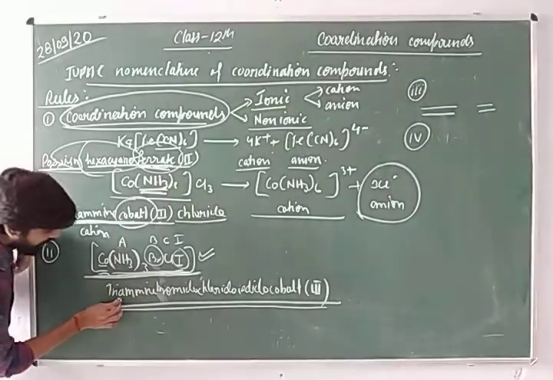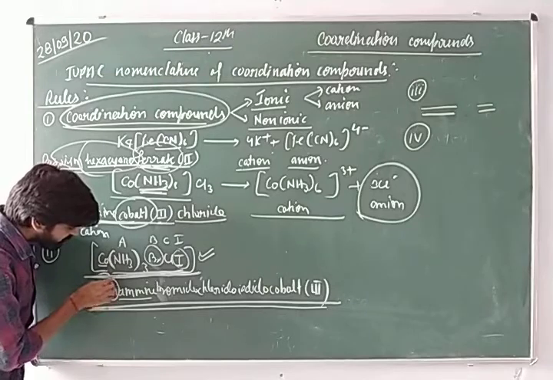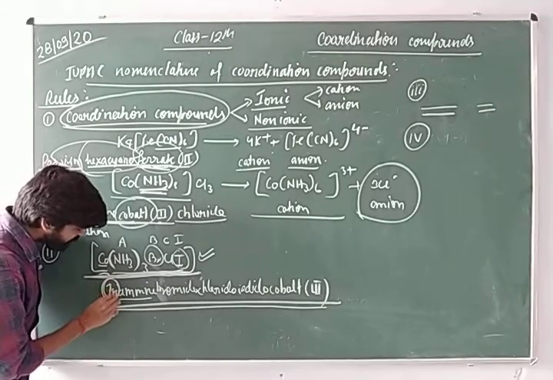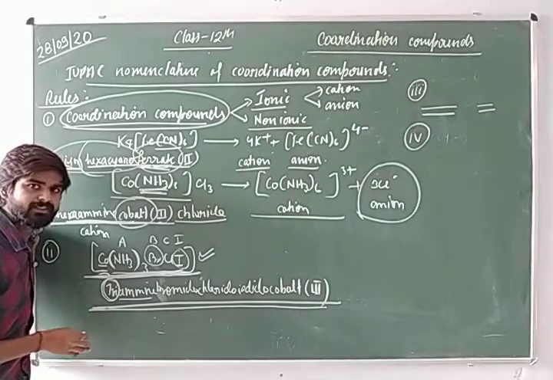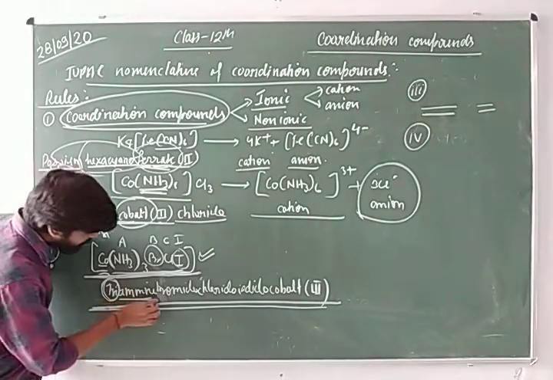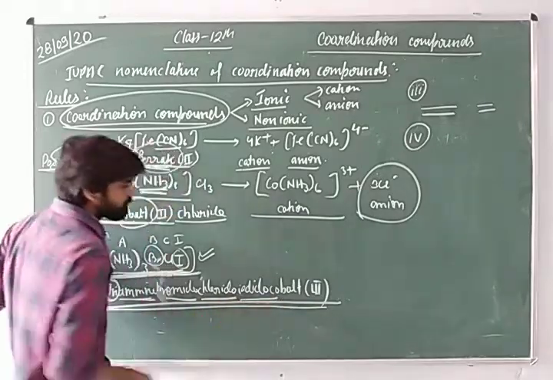Like how? Triammine. Here you must neglect the prefix: tri, tetra, di, penta, hexa, whatever. So ammine, bromido, chlorido, iodido.